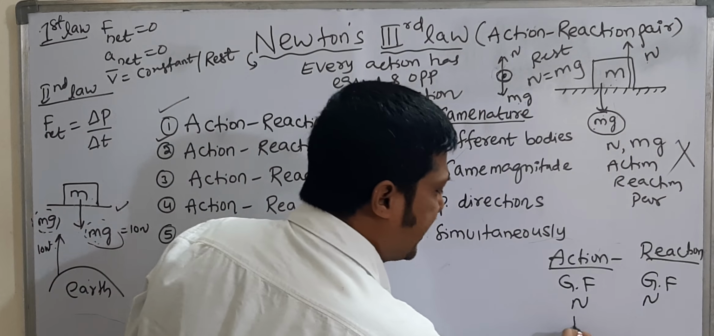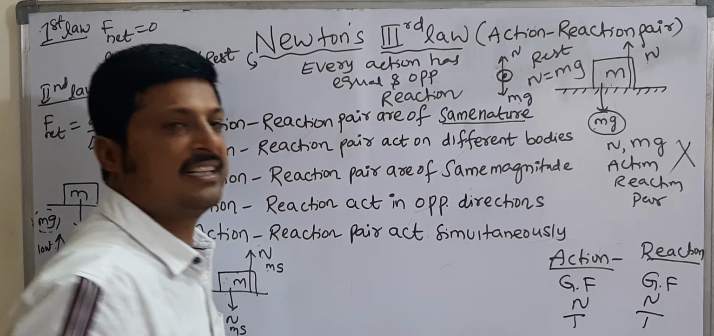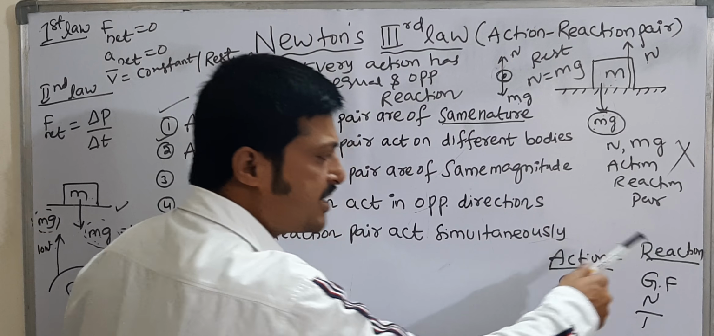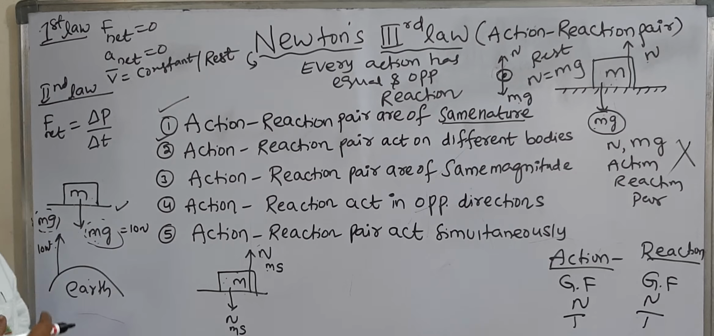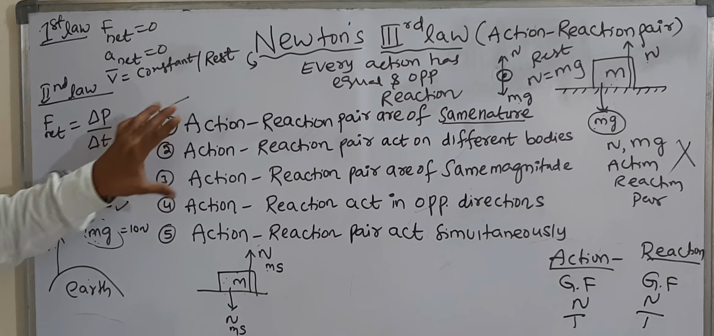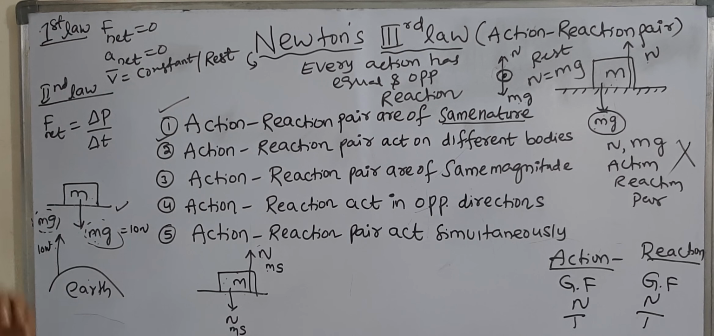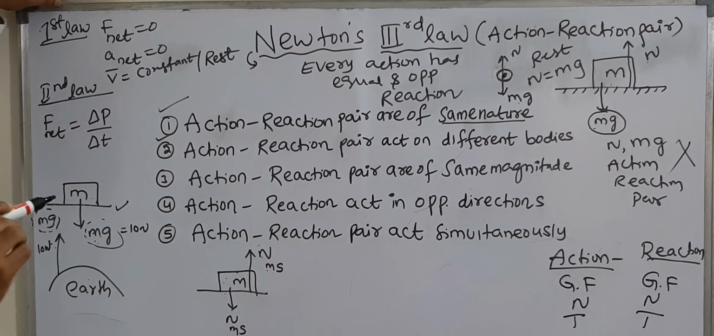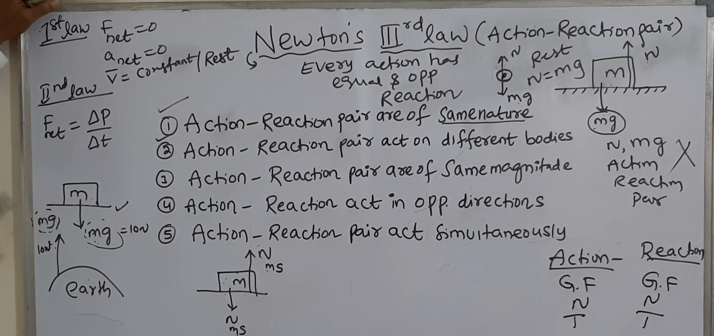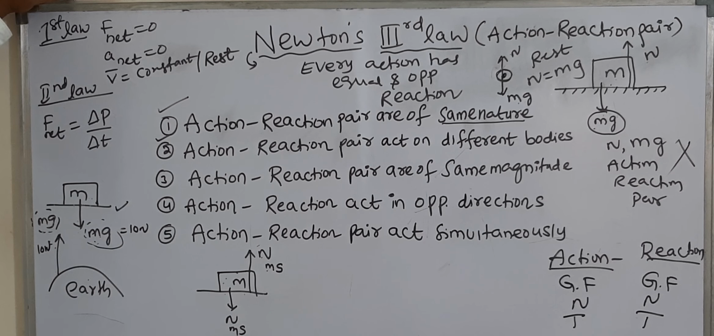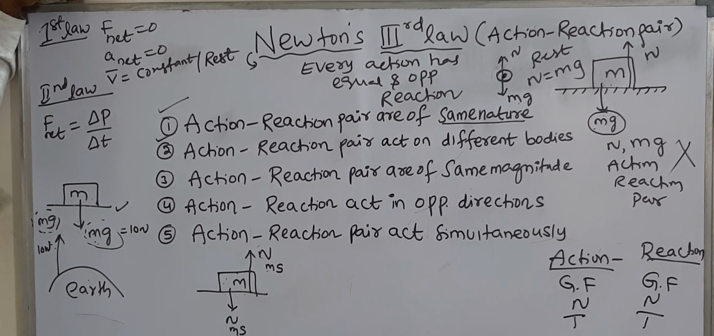That means if action is tension, reaction is also tension. So what is the nature of action? If reaction is also of the same nature, then only they will form an action-reaction pair. If you observe that these rules apply for any bodies, then they form an action-reaction pair. So Newton's third law is nothing but action-reaction pair. That means force always exists in pairs. That is the important property of Newton's third law. And this is the statement: every action has equal and opposite reaction. So action and reaction pair should be of the same nature.